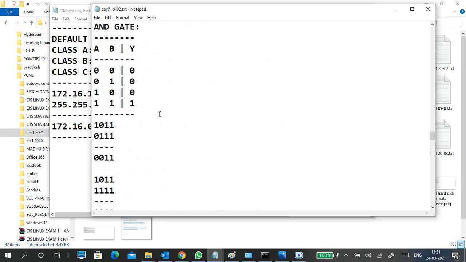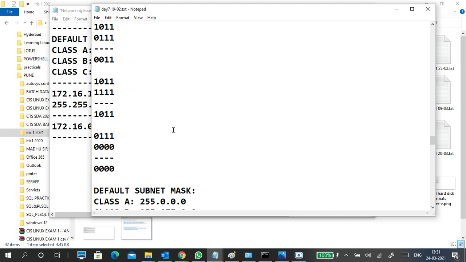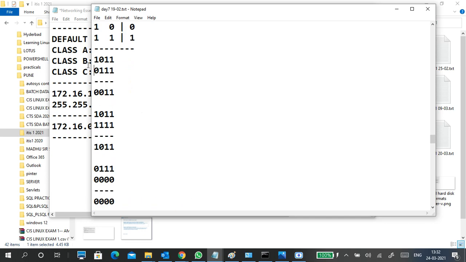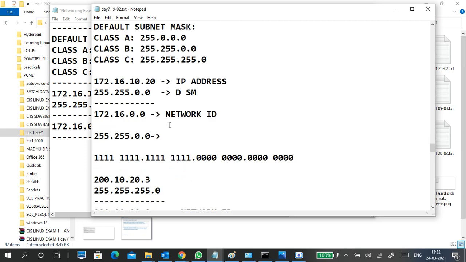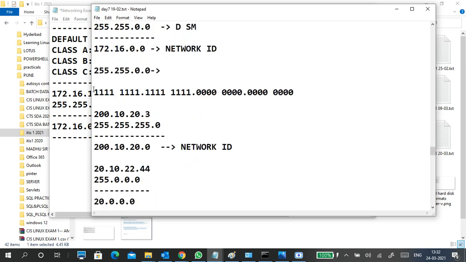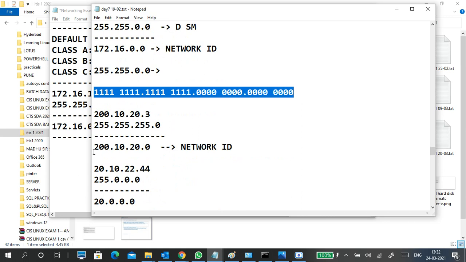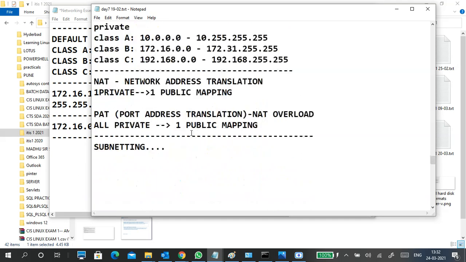Otherwise you can go through what the AND operation is. This is the AND gate. You have to convert this data into binary, and we do 0 and 0 is 0, like that it will come. If you see from here, 1 1 1 1 1 1 0 1 0 1 0 0, like that. If both sides have ones, then it stays one. We have to convert into binary, and then only we are able to do it.